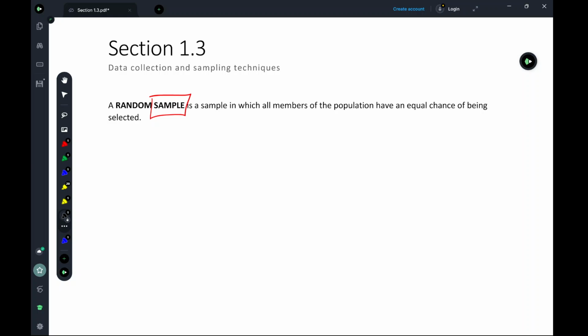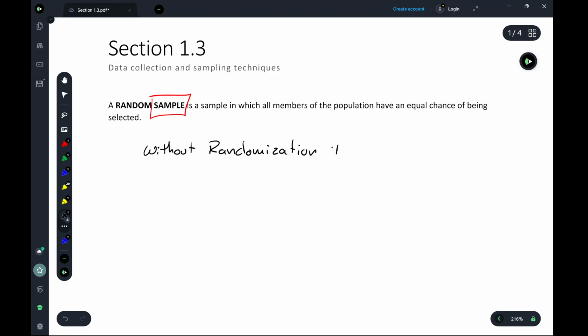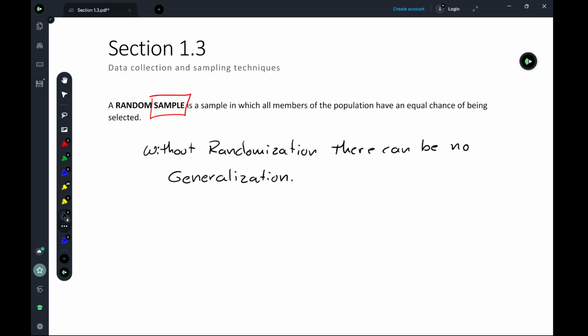And it's this concept of: without randomization, there can be no generalization. What we mean by that is this: if your sample is not selected in an appropriate way, your sample will not accurately represent your population. But our goal is that our sample does represent the population.